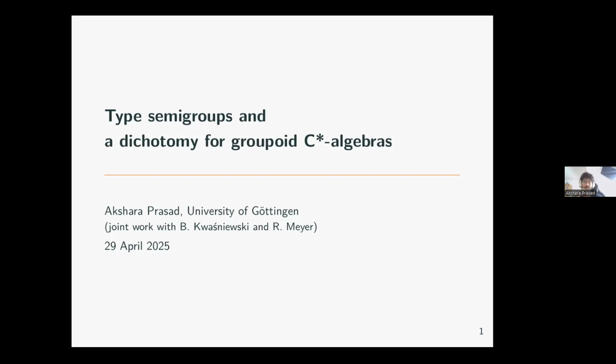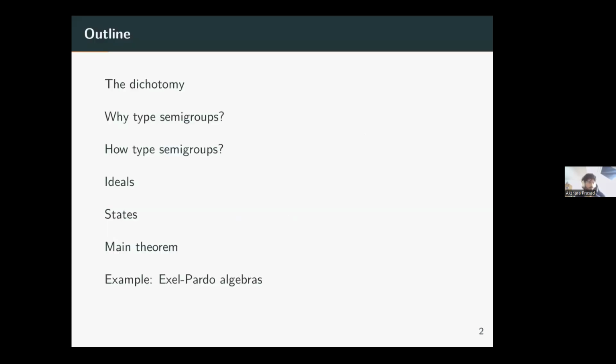The talk is about type semigroups and how we get a dichotomy for twisted groupoid C*-algebras using these type semigroups. This is my plan for today, and I hope I can make it in time. I'll first discuss what the dichotomy is, and why type semigroups is a good setting to go about this dichotomy.